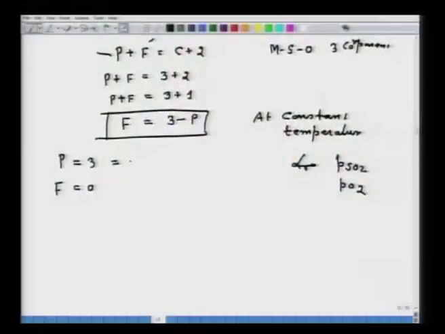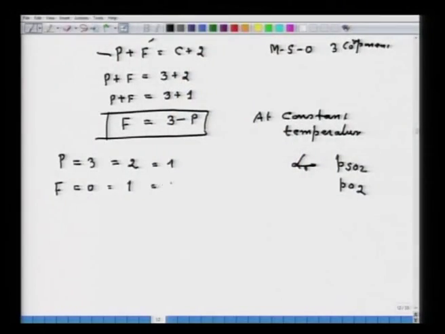Now, P is equal to 2, F is equal to 1. That means two phases can coexist with degree of freedom equal to 1. This representation will follow a line in a diagram. For P is equal to 1, the degree of freedom is equal to 2. This situation corresponds in a diagram to an area.